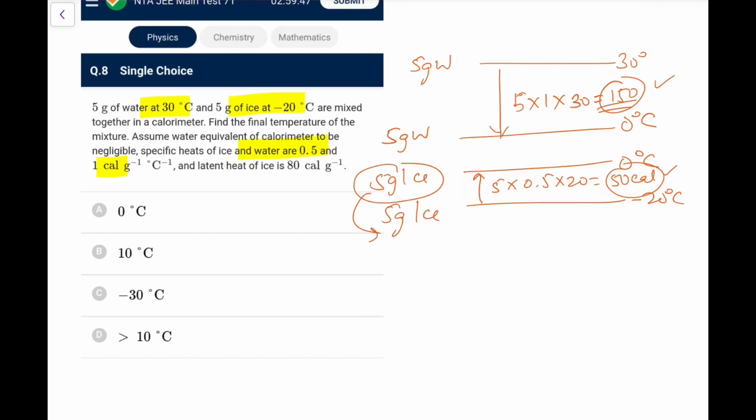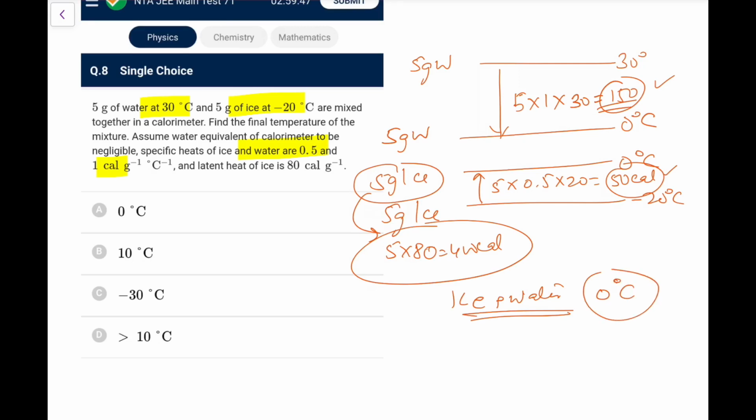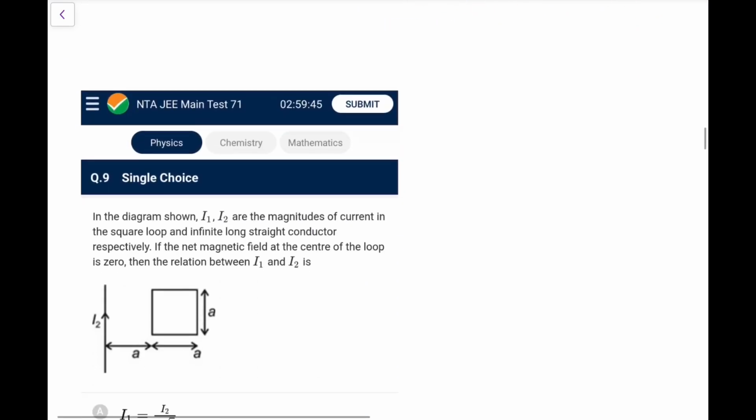So that 100 to melt the 5 gram ice, you need 5 into 80, 400 calories. That is not available now because temperature are same. So we have only excess 100. So it means partially ice will melt, but the final mixture would be ice plus water. Ice will be less than 5 gram, water would be more than 5 gram at 0 degree. So temperature here is going to be 0 degree. You can directly make out from this particular data. Next one.